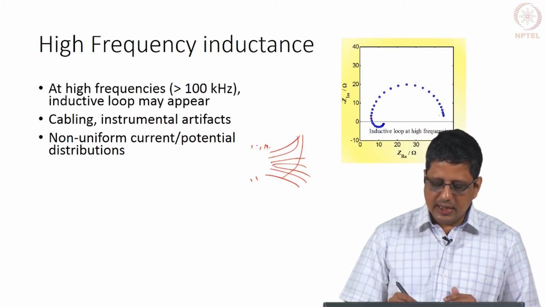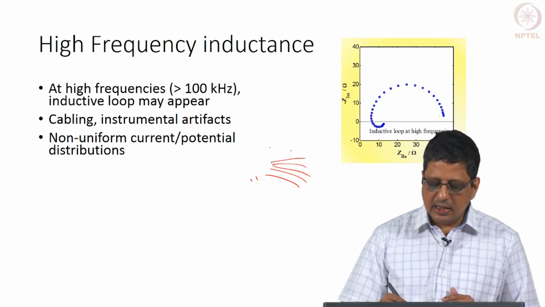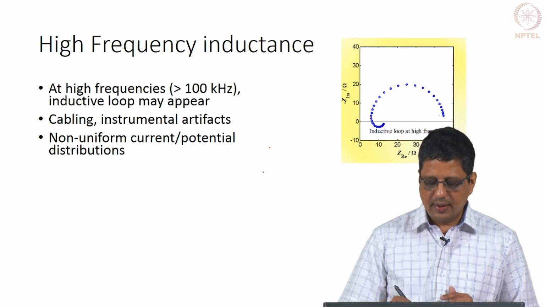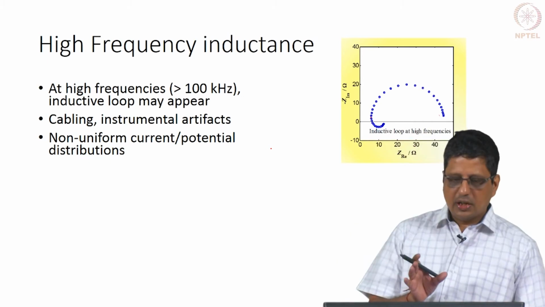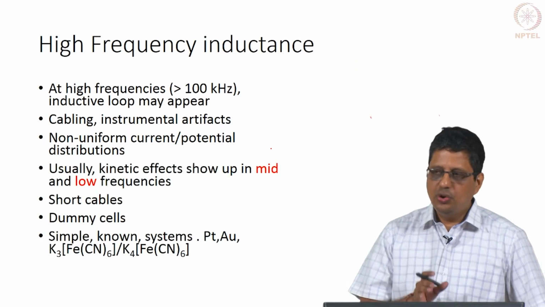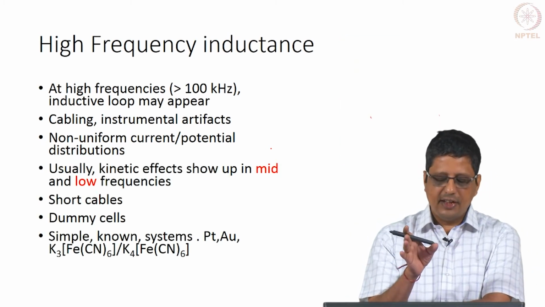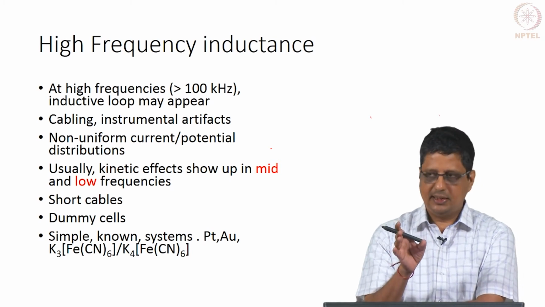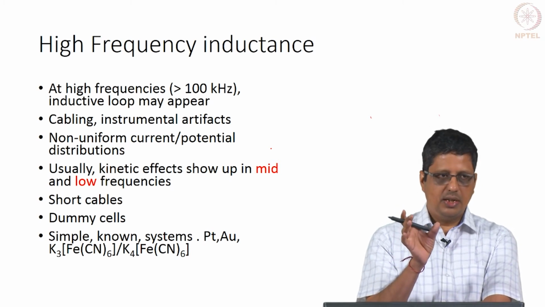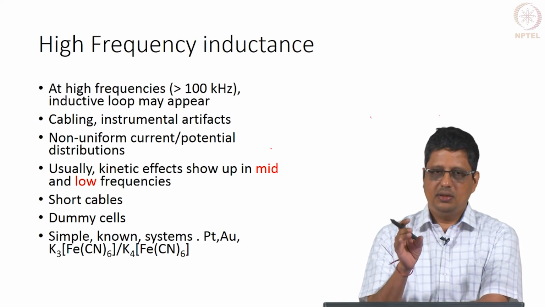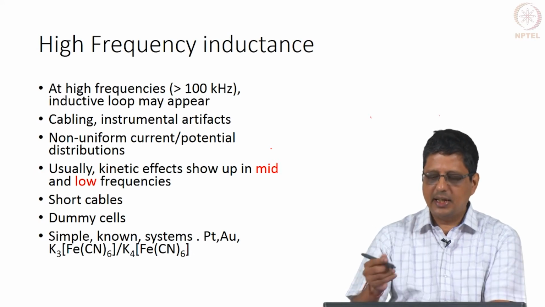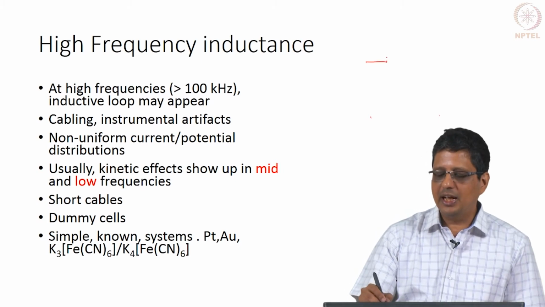Easy way to avoid this is to start taking data at 30 kilohertz or lower values, because you do not expect to see anything about the reaction at these kilohertz. Use short cables. Usually the kinetic and mass transfer effect will show up at the mid and low frequencies. If you have doubt about the results, what you should do is first take a dummy cell, meaning it has a simple electrical circuit.